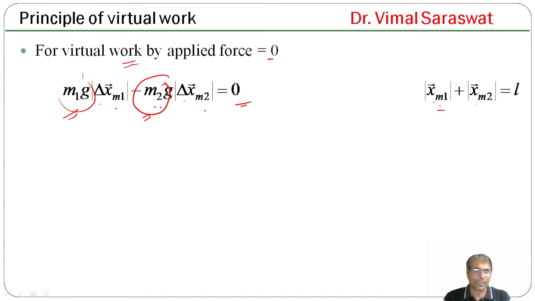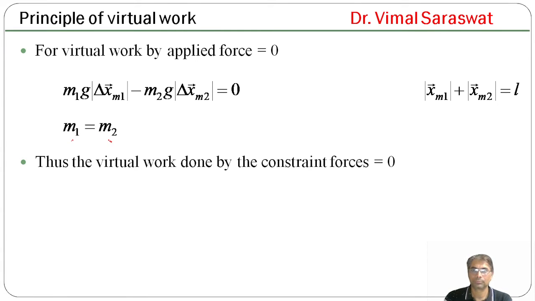And if we differentiate this equation, then magnitude of del x_m1 plus magnitude of del x_m2 is equal to 0 because L is constant. And therefore m1 is equal to m2. Thus, the virtual work done by the constraint forces is 0.